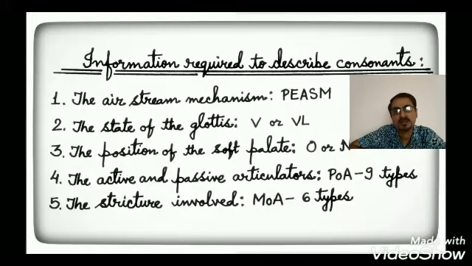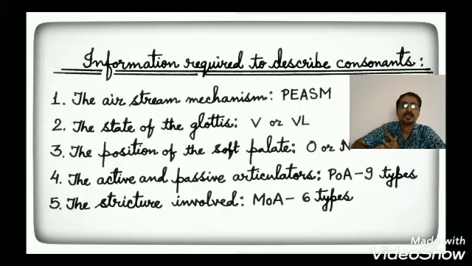For example, in the word shoe, S-H-O-E, the first sound is a consonant, sh, and the second one is a vowel, oo. When we pronounce sh, the air is restricted in our mouth. It doesn't flow freely. Whereas when we pronounce oo, the air comes out freely from the mouth. That is the difference between a consonant sound and a vowel sound.